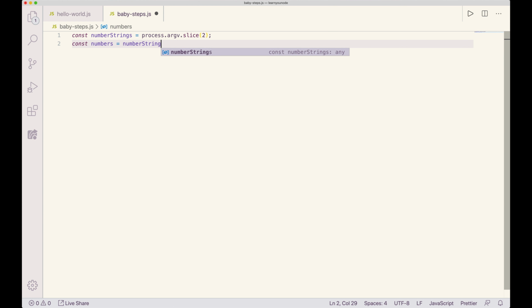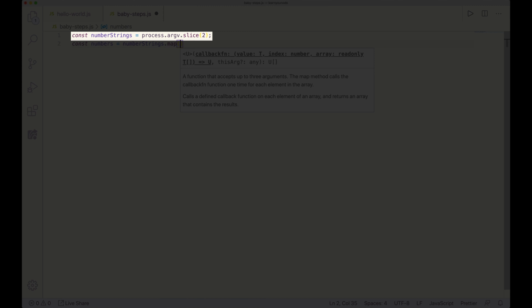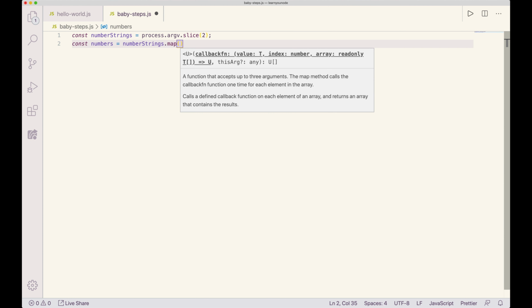So breaking this down into a couple of steps will make it hopefully a little more obvious what's going on here. First, I'm breaking these elements out of the arguments, and then I'm going to use the map array method, and map through them and create a new array, transforming each value.